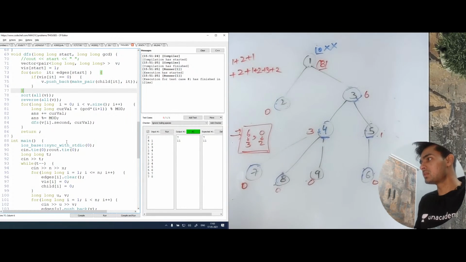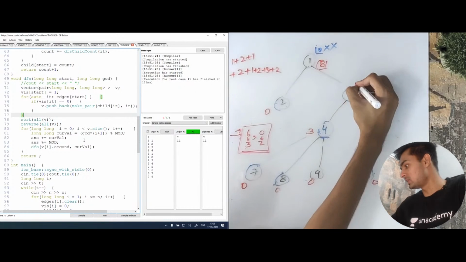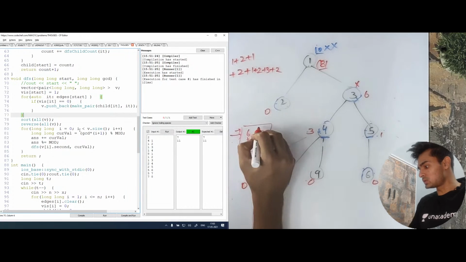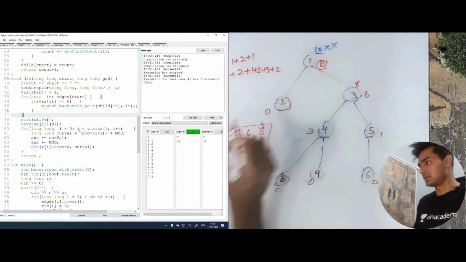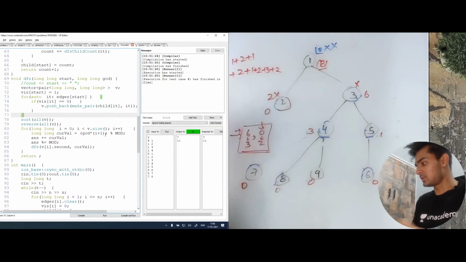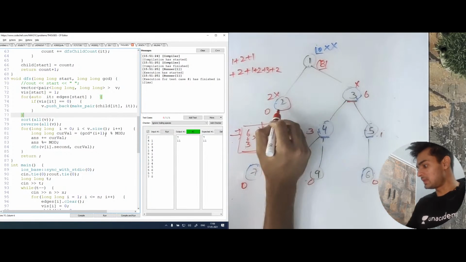Okay. Now I have a current value, which is nothing but GCD. GCD is my x right now. So to 3 I assign a value of x. As you can see, current value is GCD into i plus 1. i right now is 0, so this becomes GCD only. Then for i equals 1, which is this node, which is 2 actually, current value is going to be equal to GCD into 1 plus 1, which is 2. So I give 2x value to this. And then I call DFS for this node and this node.